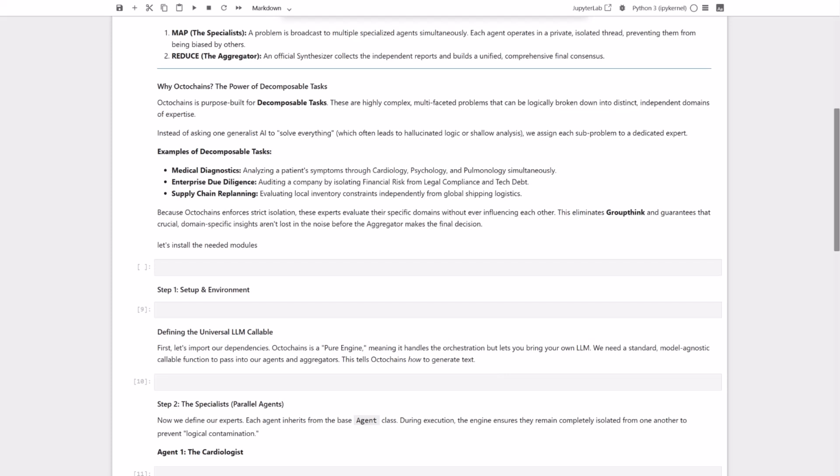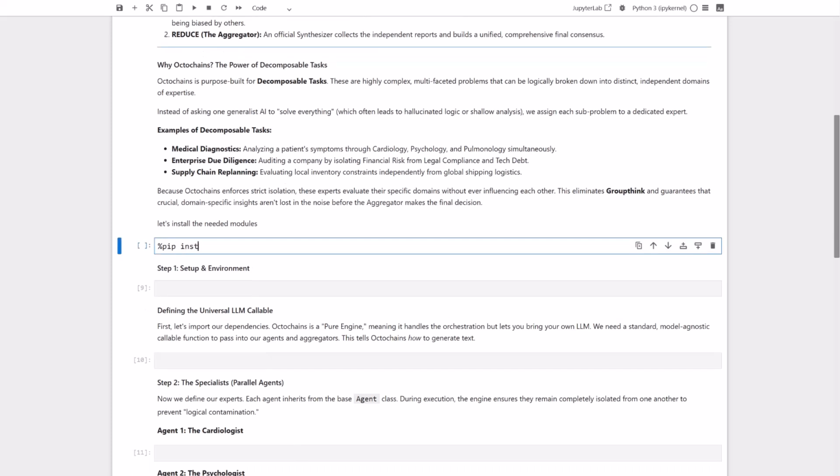Before we can write any code, we need to set up our environment. First, we need to install our core dependencies: Octochains for orchestration, OpenAI to access our language models, and python-dotenv to manage our API keys securely. Let's run this installation to get started.